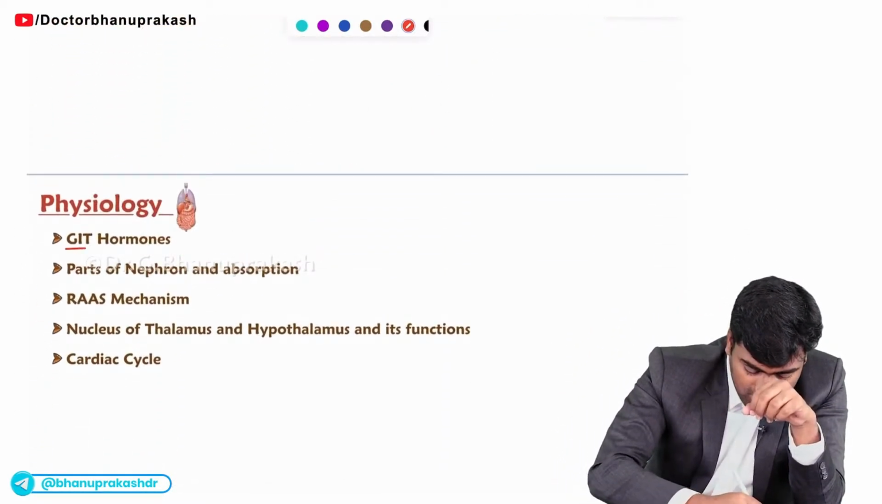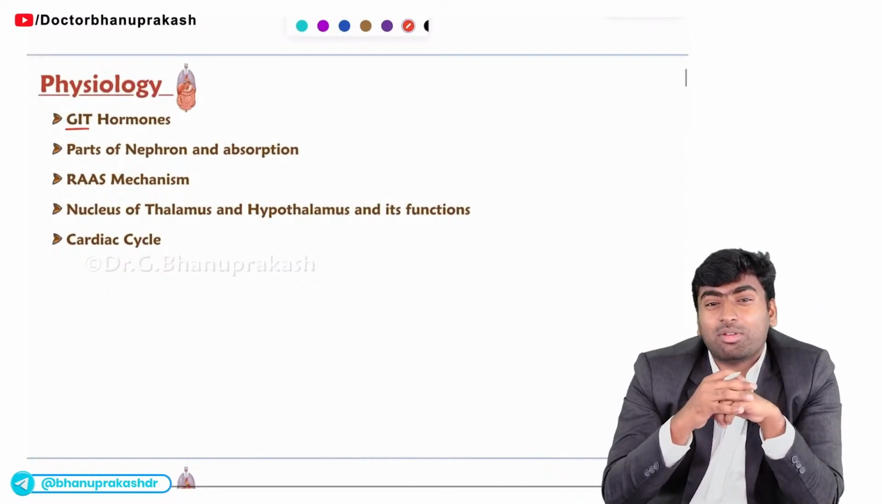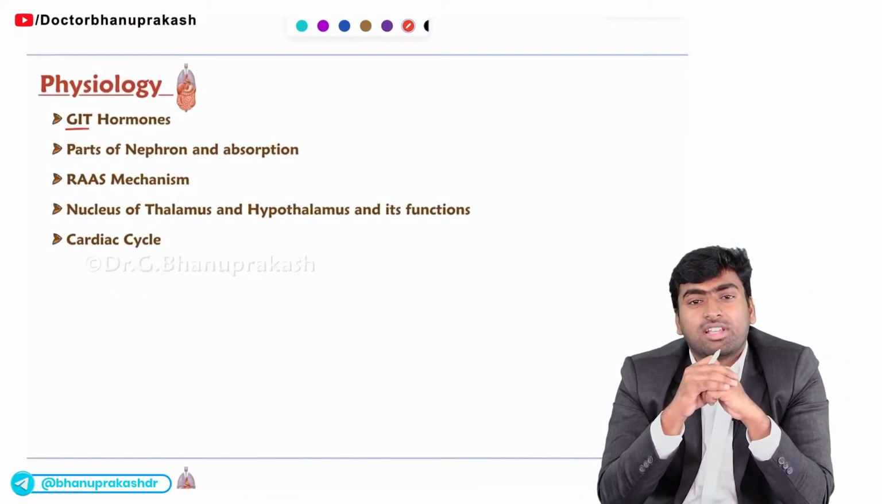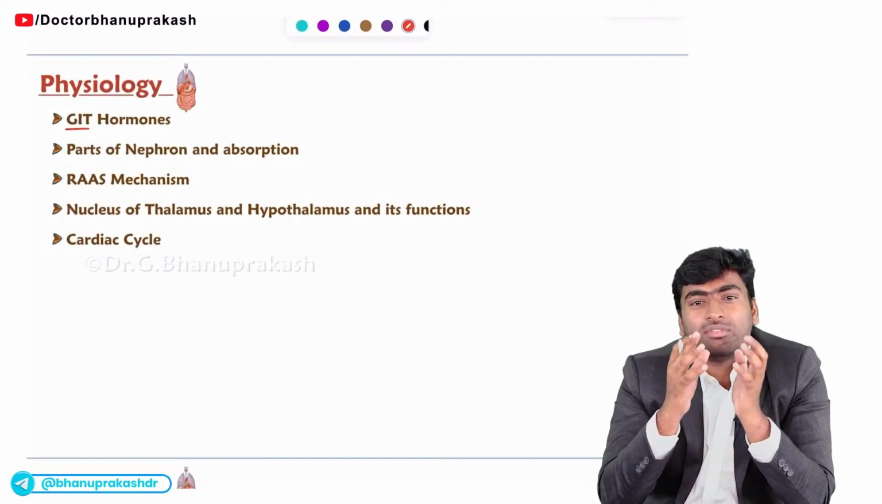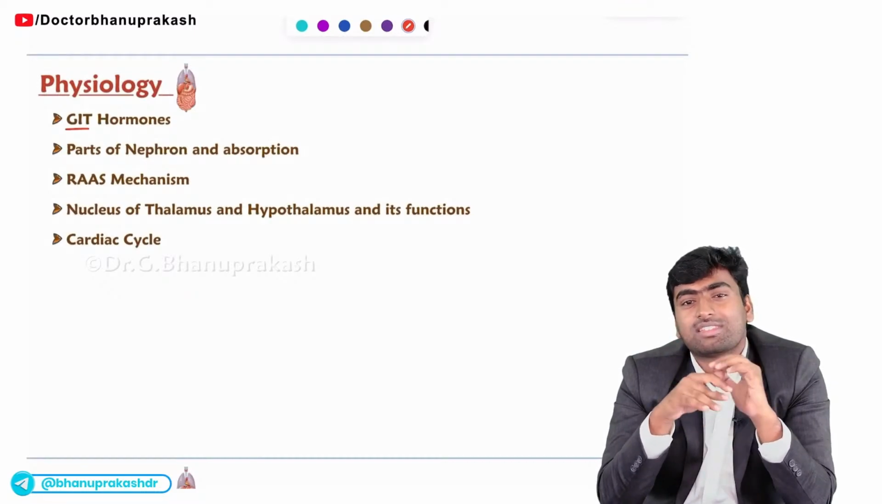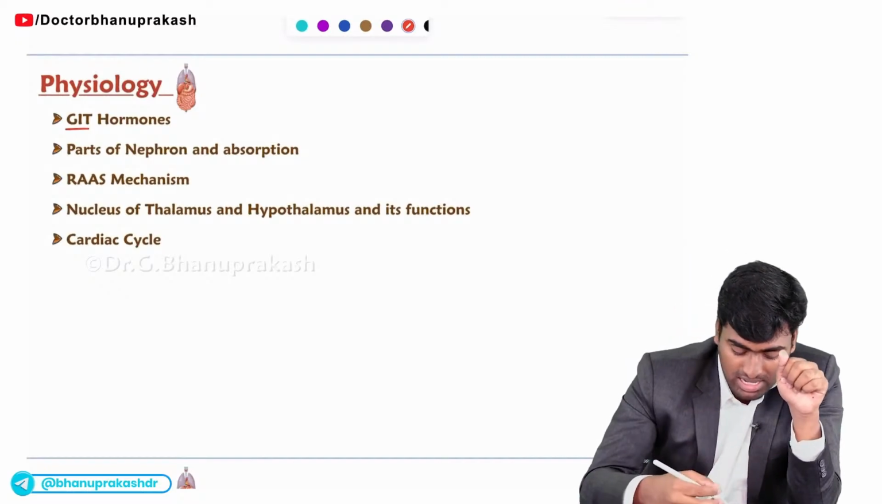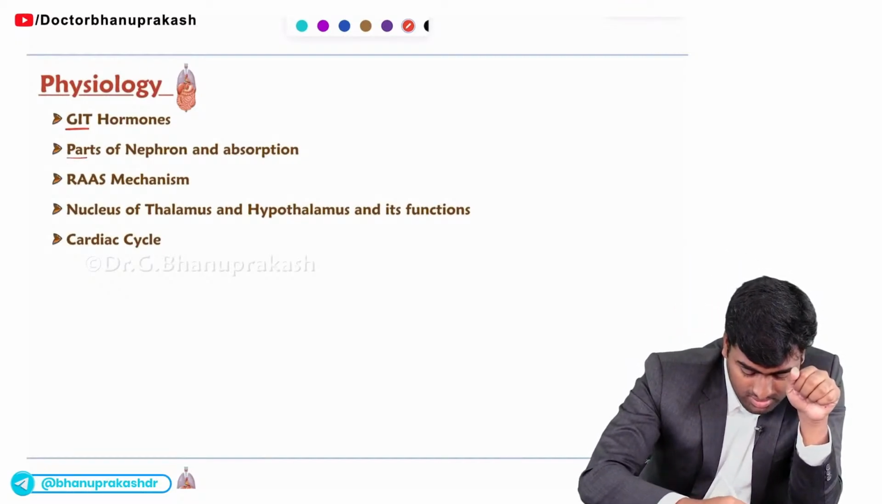And the GIT hormones, mostly it will be related to the emptying of the stomach and gallbladder contraction. So a few hormones will be responsible for gastric emptying. So you need to learn about these gastric emptying hormones. And next, about the parts of the nephron.